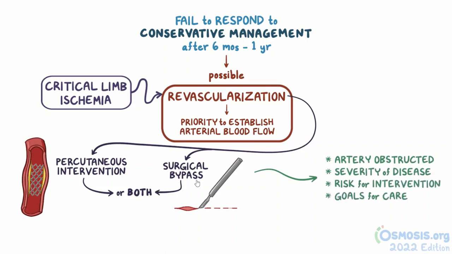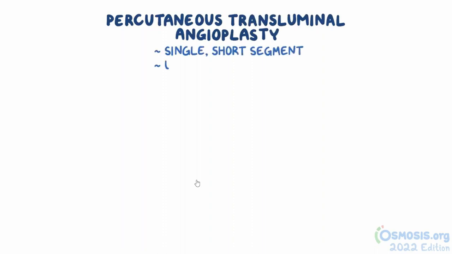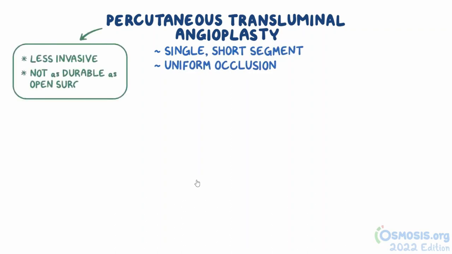A percutaneous revascularization approach, called percutaneous transluminal angioplasty, is the first choice for individuals with a single short segment of a blood vessel that has uniform occlusion. This type of treatment is less invasive, but it's not as durable as open surgery.